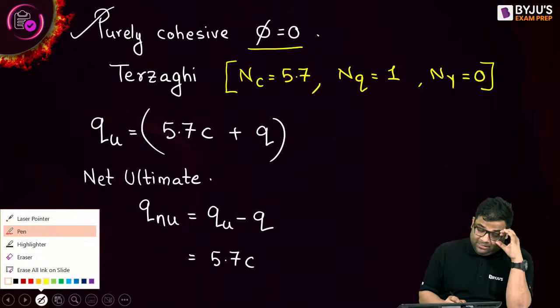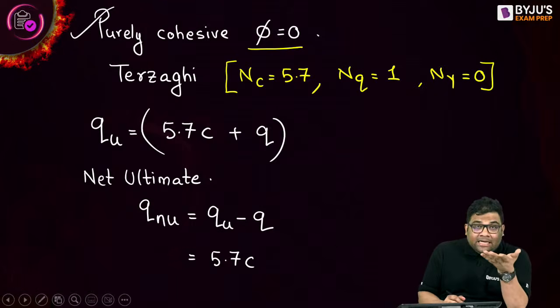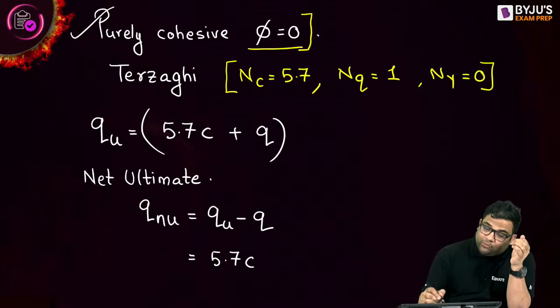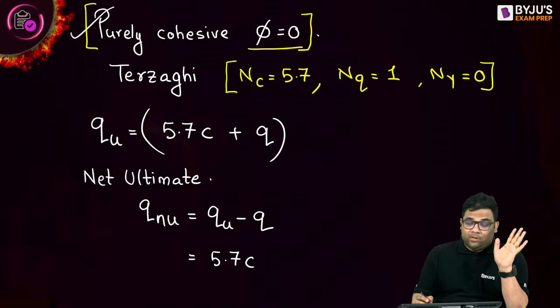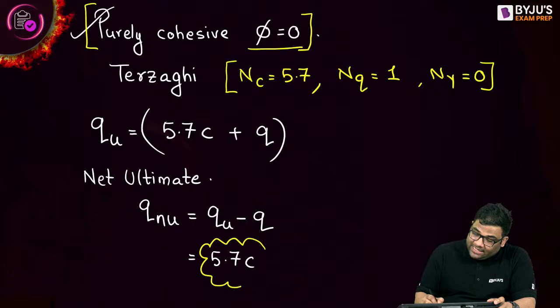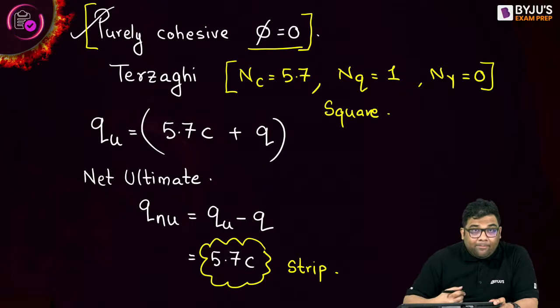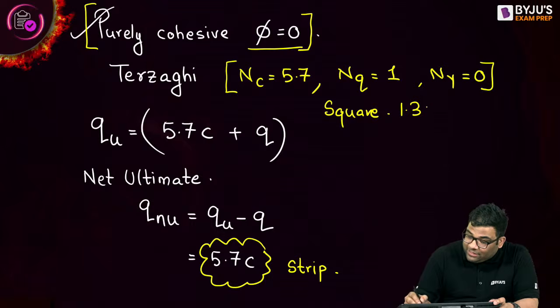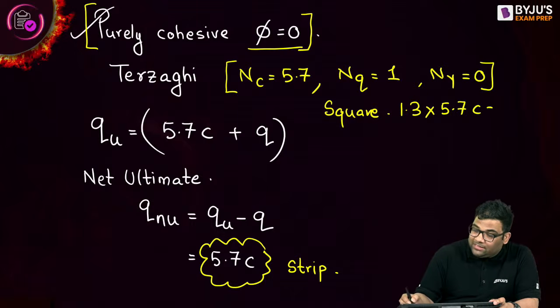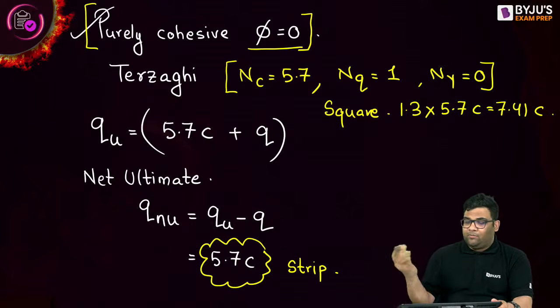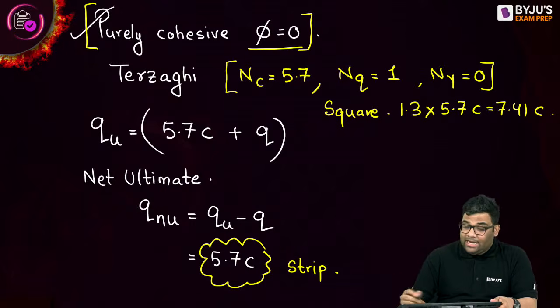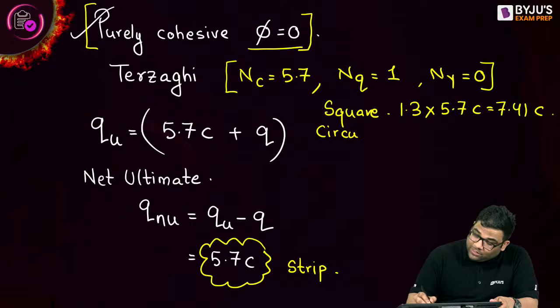So we can remember this fact: the net ultimate bearing capacity of purely cohesive soil is simply 5.7C. This is for strip footing. If I am using square footing, I have to multiply 1.3 by this 5.7. I will get somewhere around 7.41C. It is the same for circular footing also.